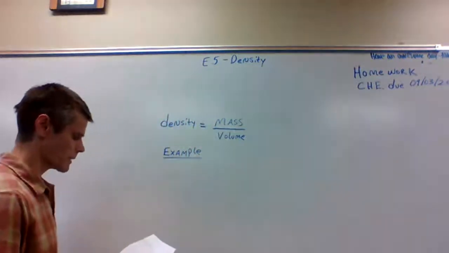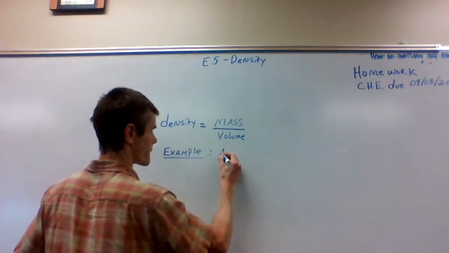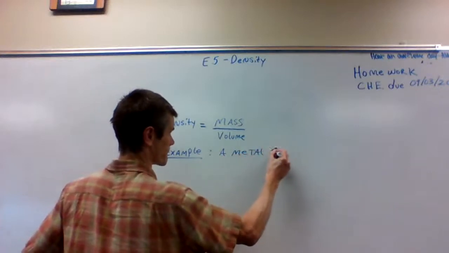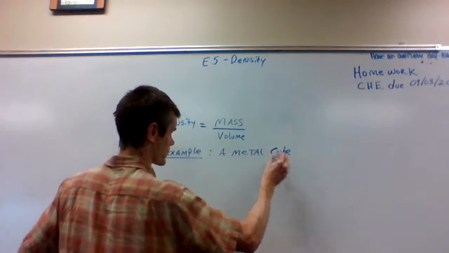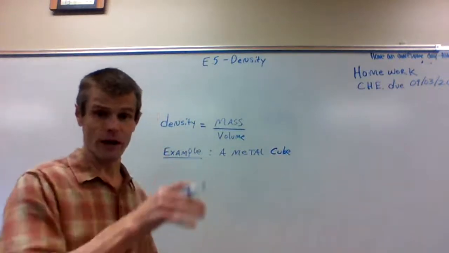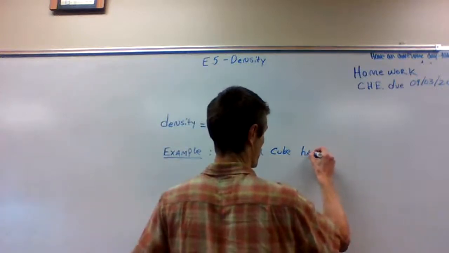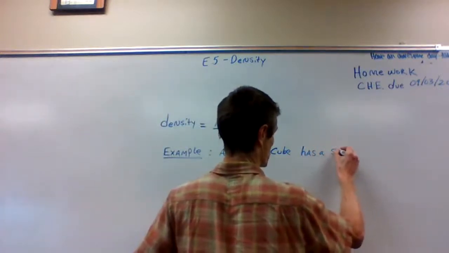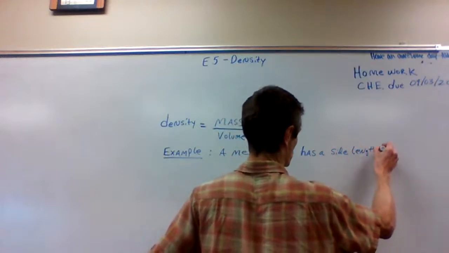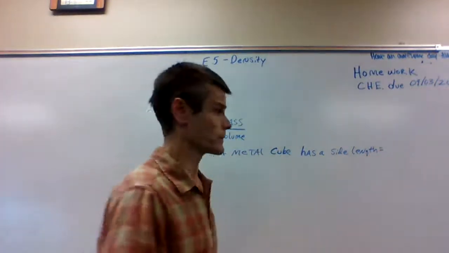In this problem, we're given that a metal cube has a side length, one of the side lengths of the cube, they give us the side length as 1.14 centimeters.